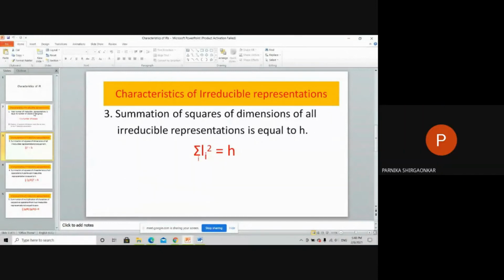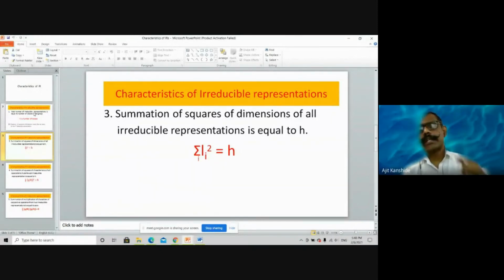What is h? The order. Yes, order. When we consider characters, at that time the order of the point group matters, because the order of the class is also possible. In future, while reducing the reducible representation, we use the order of that class. There we use a different term, g. So here we are considering the order of the point group, meaning the total number of entities which are combining. Rule number 4, help me.